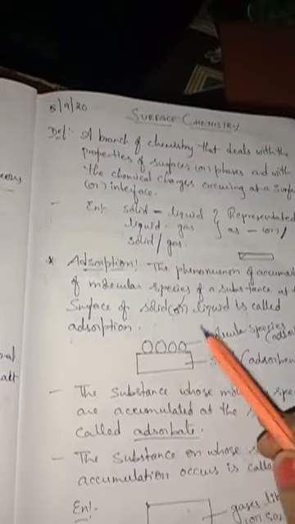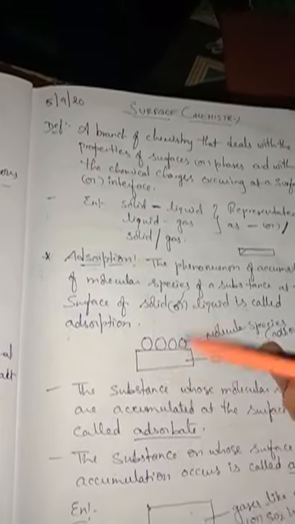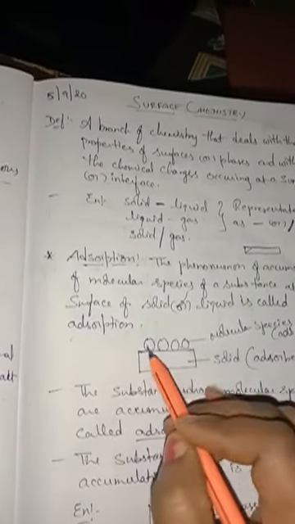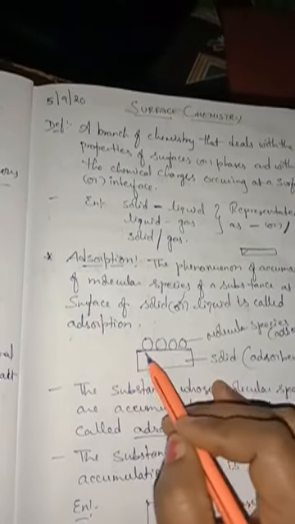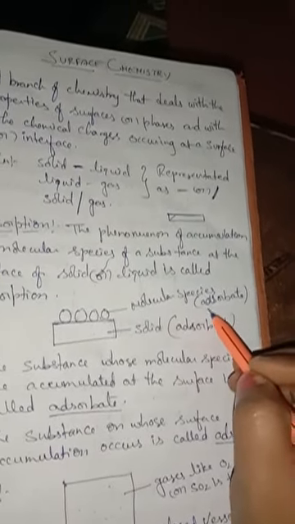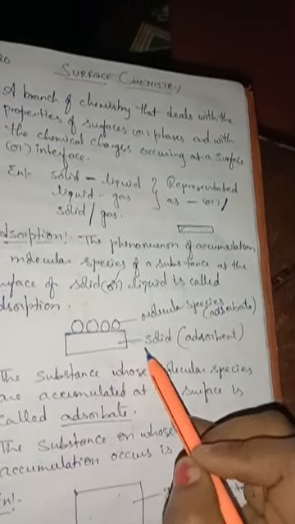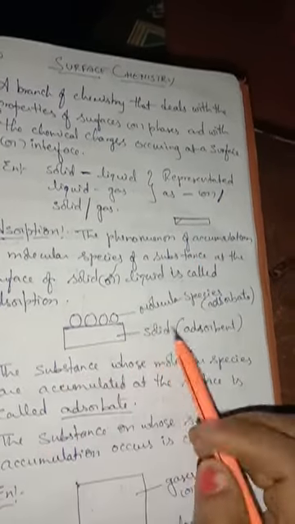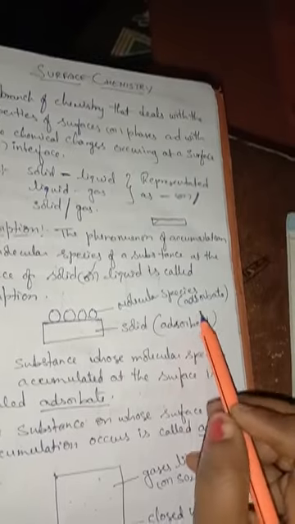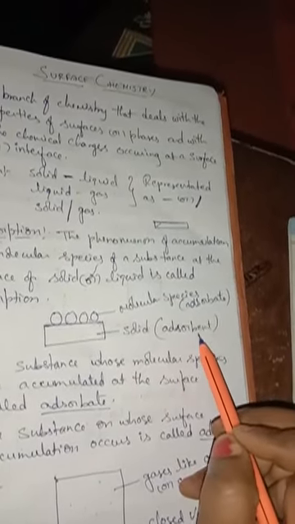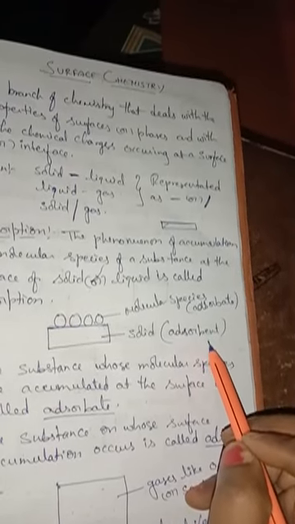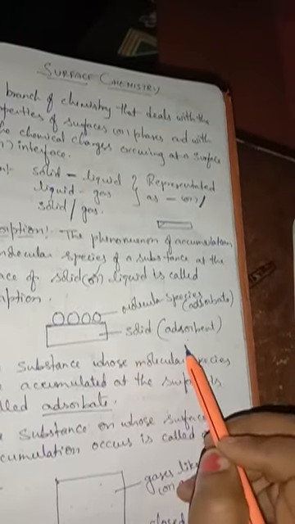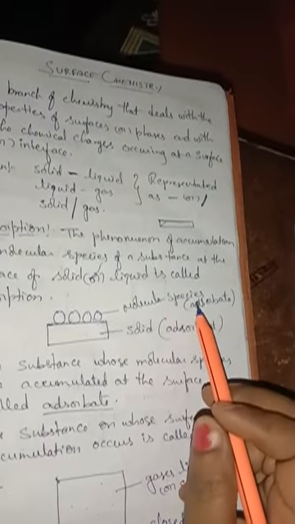So here the molecular species which take place on the surface, or get attached or accumulated on the surface, are called adsorbate. Understand, children? And what is the name given to the solid on which the molecular species are settled? They are called adsorbent. So these are the two new words you have to learn. What do you mean by adsorbent? Adsorbent may be a solid or a liquid, and adsorbate may be a gas or a liquid or anything.